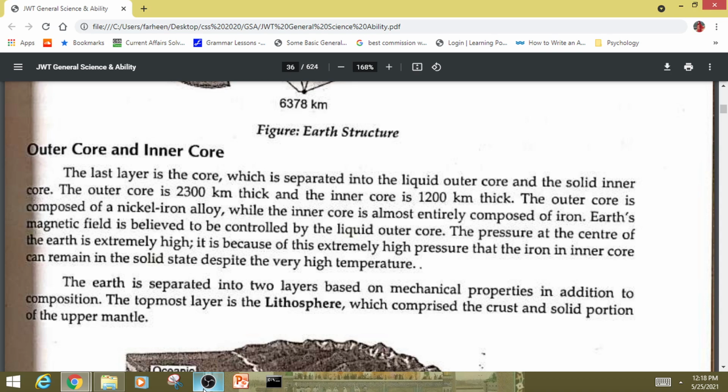The Earth is separated into two layers based on mechanical properties in addition to the composition. The topmost layer is the lithosphere, which comprises the crust and solid portion of the upper mantle.